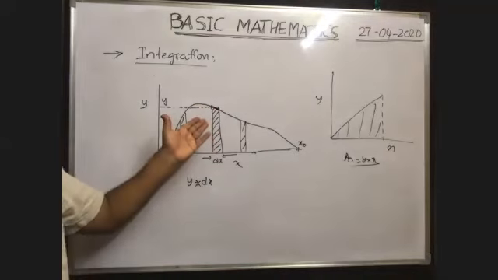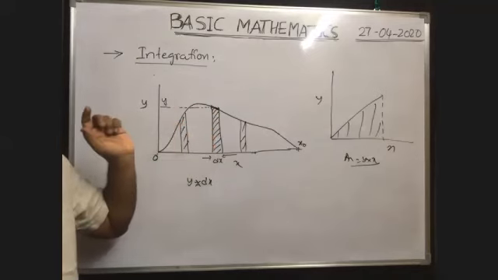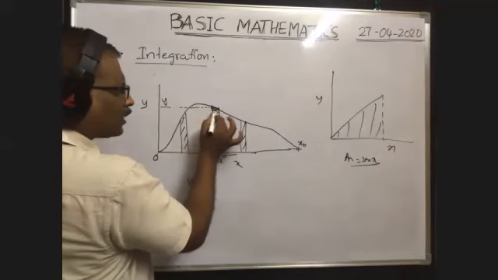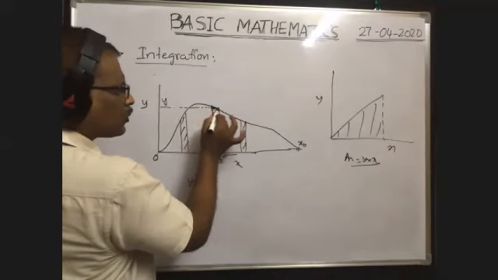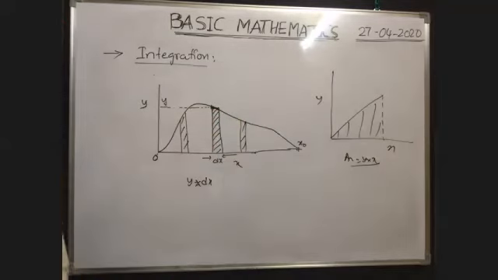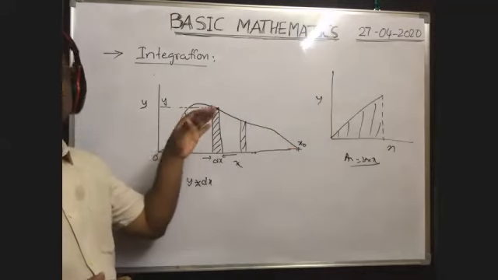It is not a trapezium, no? Trapezium means two sides must be parallel, but here we have considered a small element, not the total element. A small element means almost all it is a straight line only. It is a rectangle.